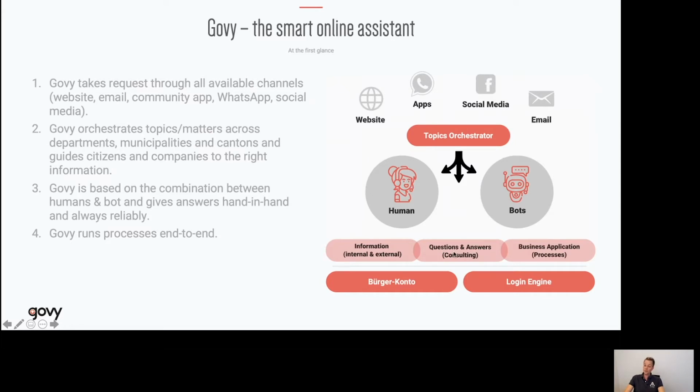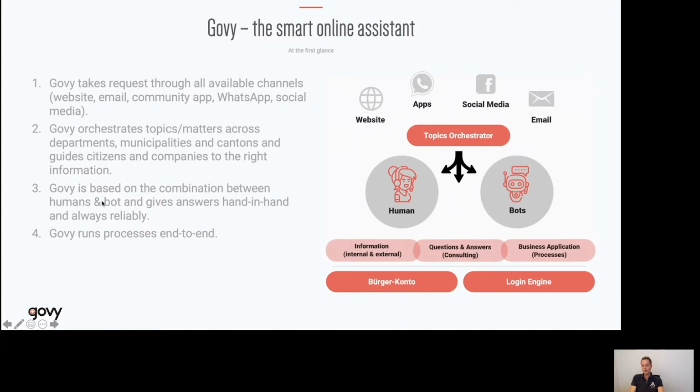Or, at the top of the iceberg, we can even make business applications available through a bot, which means we can go through end-to-end processes with the users, so that he can handle his process completely digitally, to get a visa or whatever.